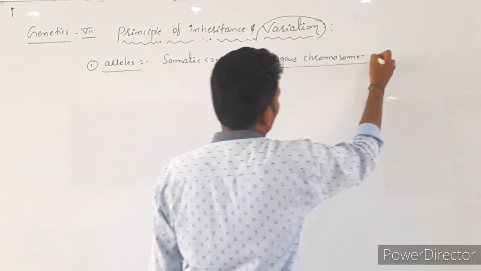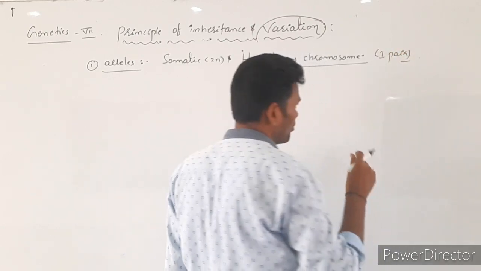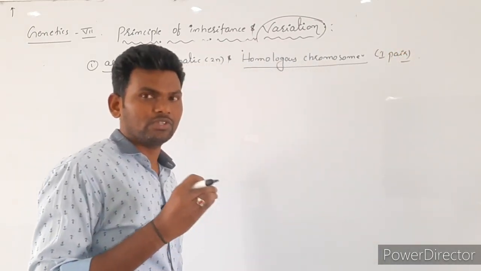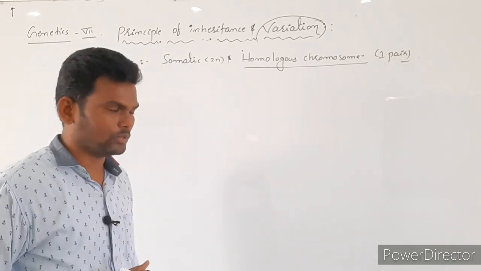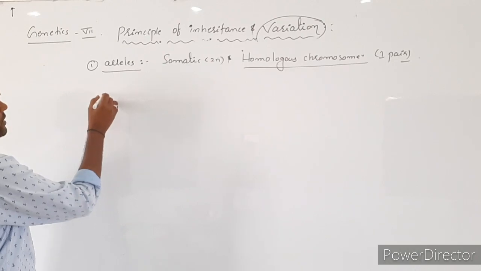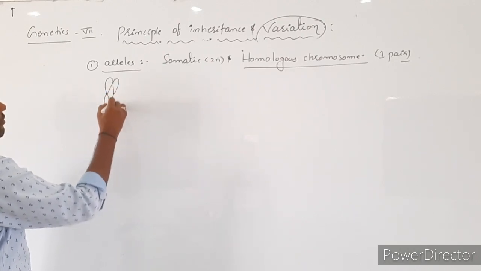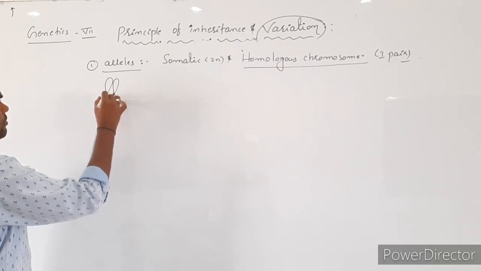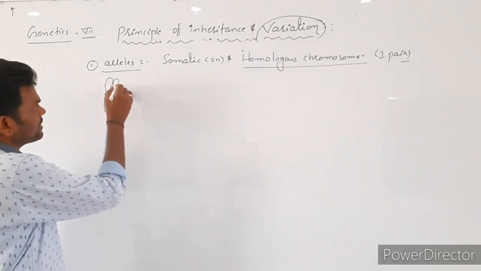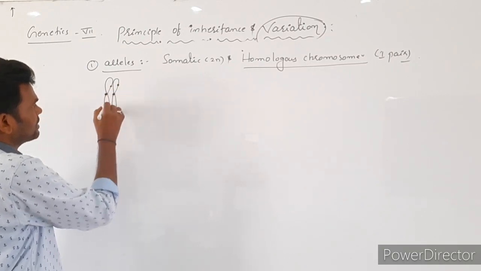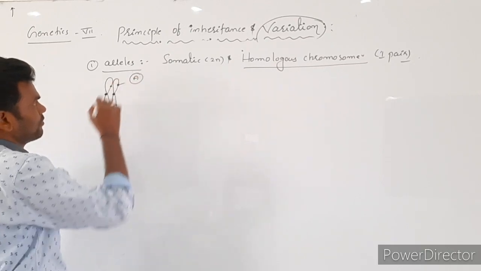It means one pair of chromosomes which are morphologically and genetically the same, with the same gene sequence. So that is one pair of homologous chromosomes. Here, let's write, for example, this is one pair of homologous chromosomes. And the chromosome contains what? Genes. For example, I give this as gene A.